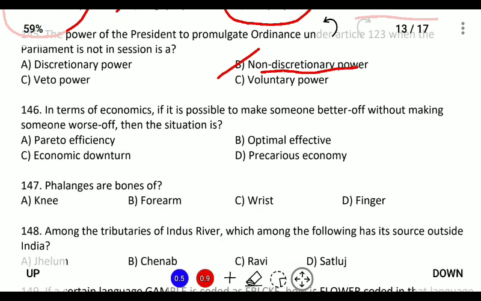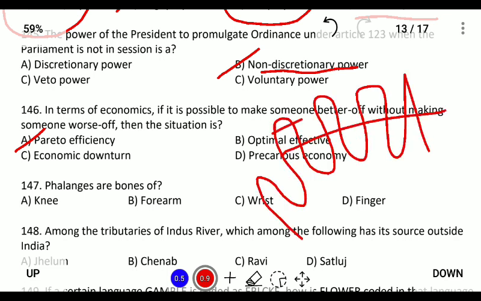Then, in terms of economics, if it is possible to make someone better off without making someone worse off, then the situation is called Pareto efficiency. Question 147: phalanges are bones made up of? If this is a hand, the phalanges are the bones of the fingers, this part of the finger.